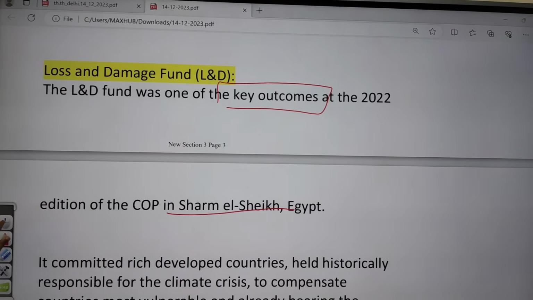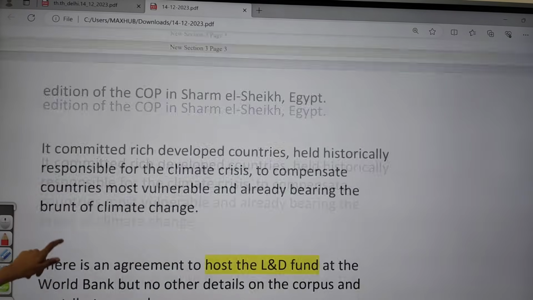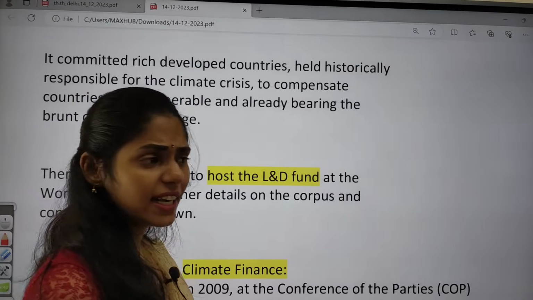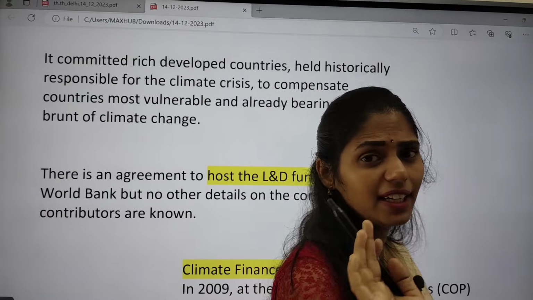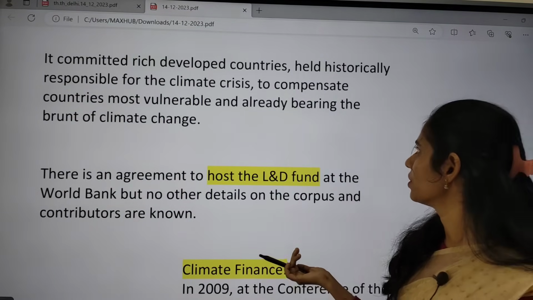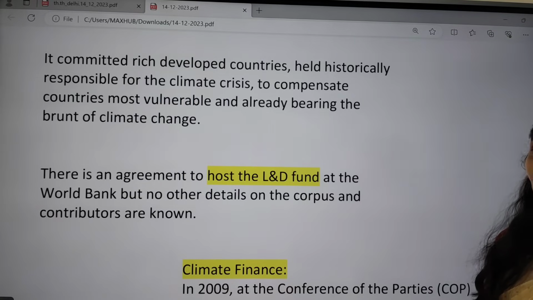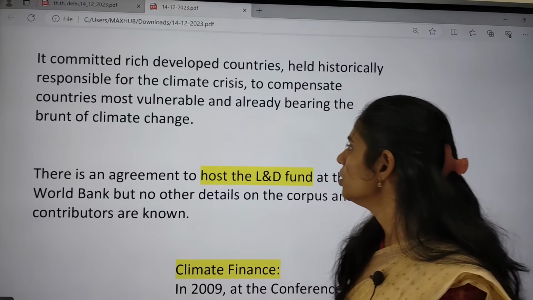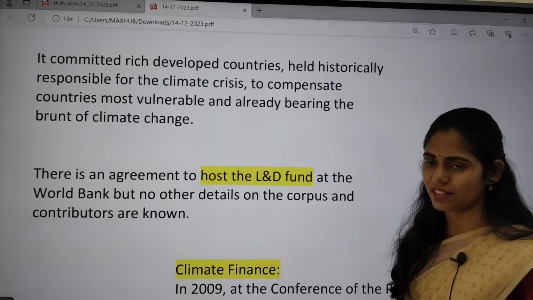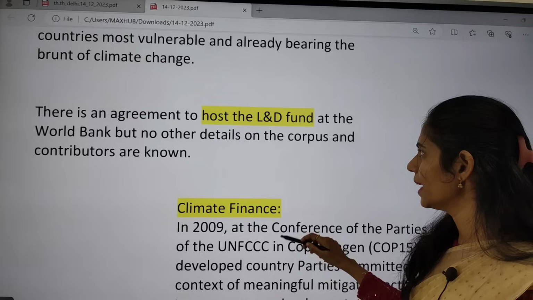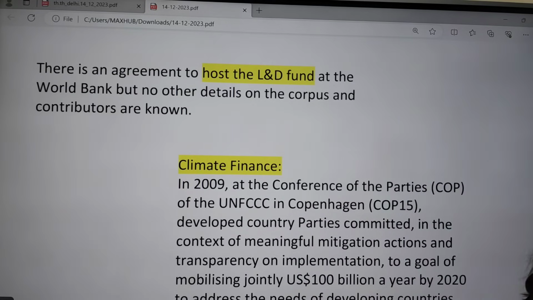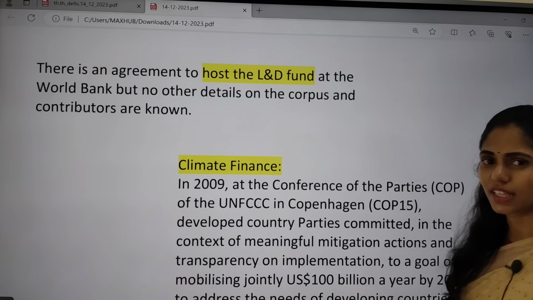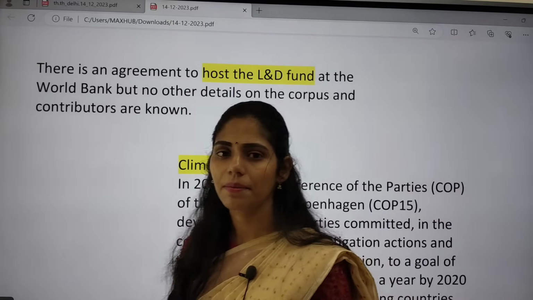It committed rich developed countries, held historically responsible for this climate crisis because they started the industrial revolution way back and released most of the emissions into the atmosphere. Because of these emissions already released by these countries, people are now vulnerable, so they have to provide funds. There is also an agreement to host this loss and damage fund at the World Bank. But till now there are no details regarding who the contributors for this fund are.